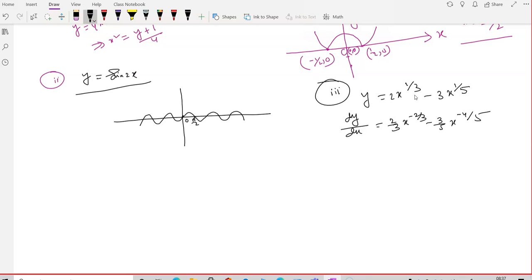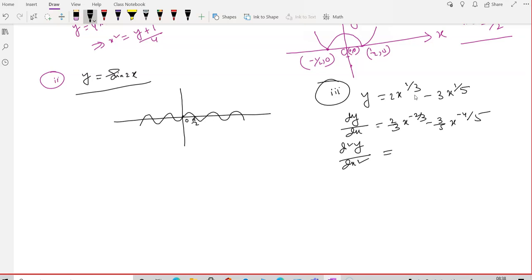Why? How do you say that? For x tending to 0 minus it is plus infinity, sure, because it goes down. But it's coming then infinity minus infinity. You cannot decide there.